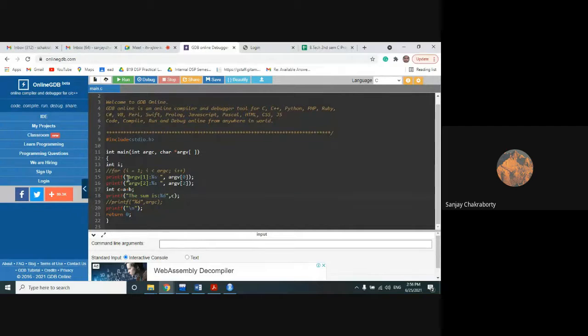Now we want to take the values of a and b from the command line. That is our objective. Sir, the first printf line will change? Yes, I will change it. I didn't change it yet.